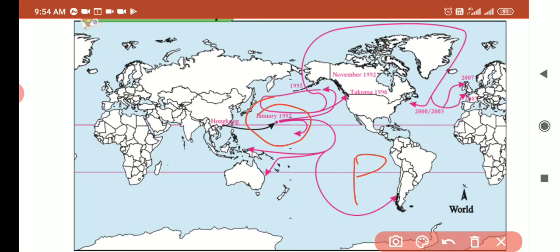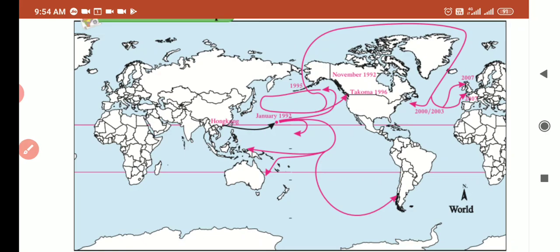Now, a strange thing happened after around 10 months. On 16th November 1992, some of these toys reached the coast of Alaska. Where is Alaska? See, the northwestern part of North America. So these toys move this way to Alaska. Some of them cross the Bering Strait. Where is the Bering Strait? See that, here. They cross the Bering Strait and move up to the Arctic Ocean. Where is the Arctic Ocean? Here is the Arctic Ocean. It means the toys move this way to the Arctic Ocean.